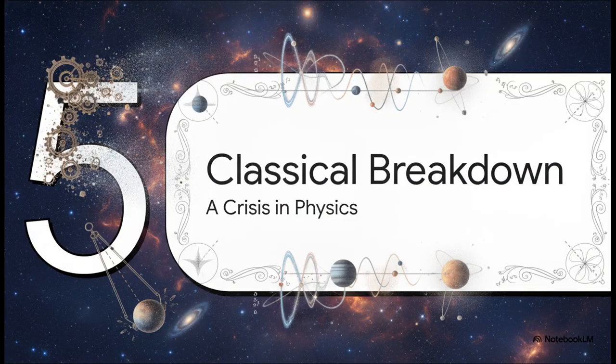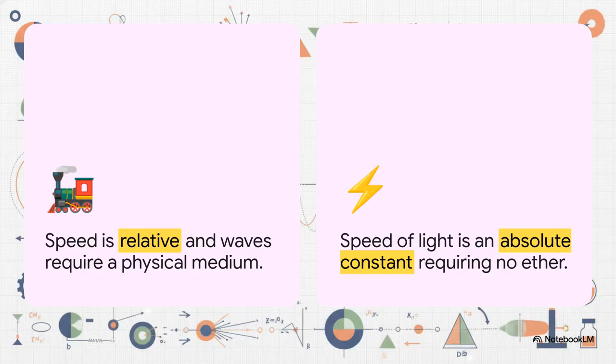Section 5. The Breakdown of Classical Mechanics, a Crisis in Physics. You know, scientific discoveries often trigger unintended problems, and Maxwell's equations inadvertently caused an unprecedented crisis in the world of physics. See, Newton's universe relied heavily on relative speeds.